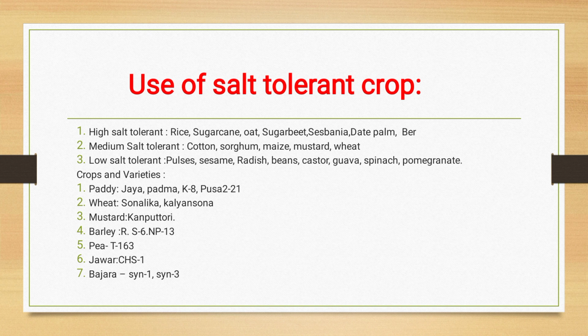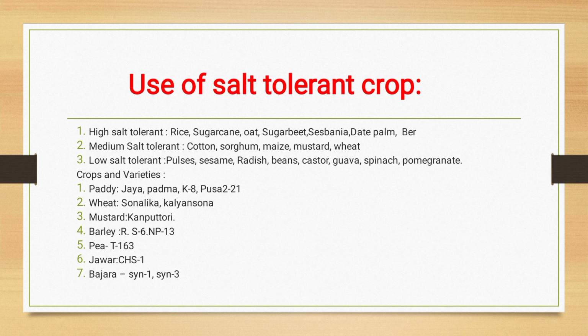Specific varieties are grown in this problematic soil. For paddy, we grow Jaya, Padma, K8, and Pusa 221. For the wheat crop, we grow the Sonalika and Kalyan Sona varieties. Then for mustard, Kranti; then barley, RS6 and P13.